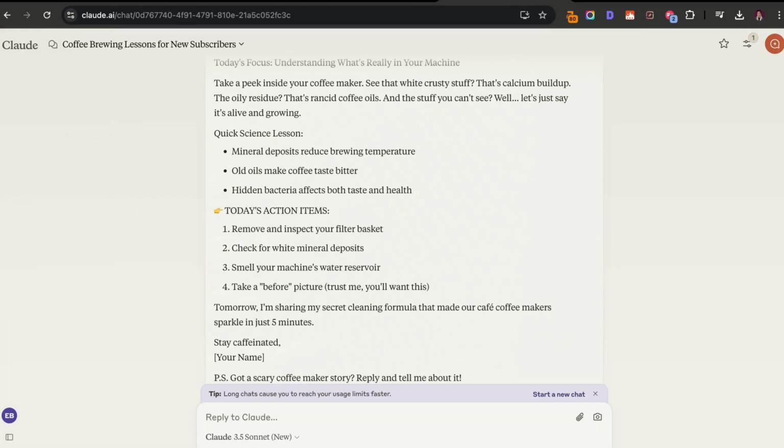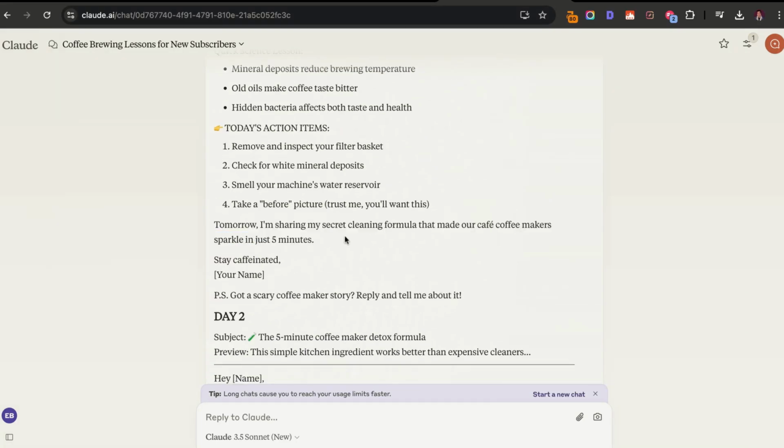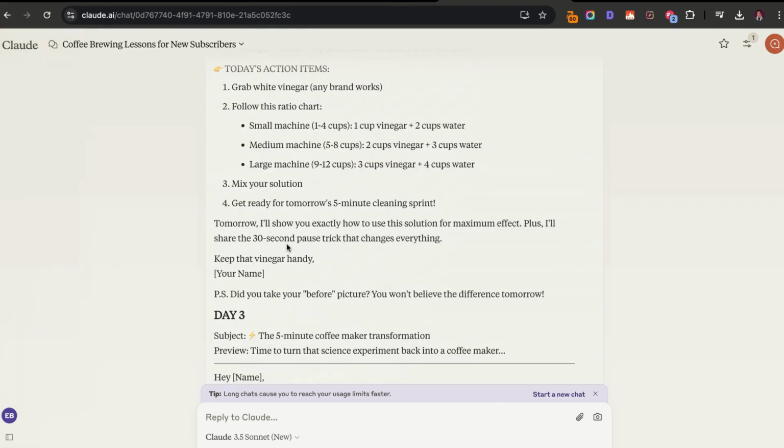Check for white mineral deposits. Smell your machine's water reservoir. Take a before picture. Trust me, you'll want this. And then tomorrow, I'm sharing my secret cleaning formula that made our cafe coffee maker sparkle in just 5 minutes. Stay caffeinated, Eddie. And then we have day 2. Then we have day 3.